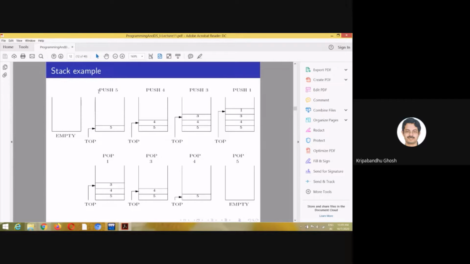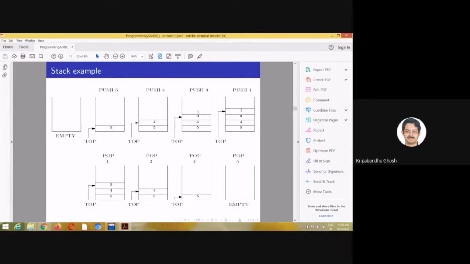The insertion operation is called push. So I am pushing a value 5. Initially it was empty. Now the top, that is the pointer which points to the uppermost value, is 5 here. Then I push 4. You see that 4 sits over 5, so the pointer moves to 4, which means that you cannot access 5 anymore. What do I mean by accessing? There can be two operations possible: insertion, so you can insert here, or you can delete this one. In order to get hold of 5, you have to first delete 4. You have to first pop 4.